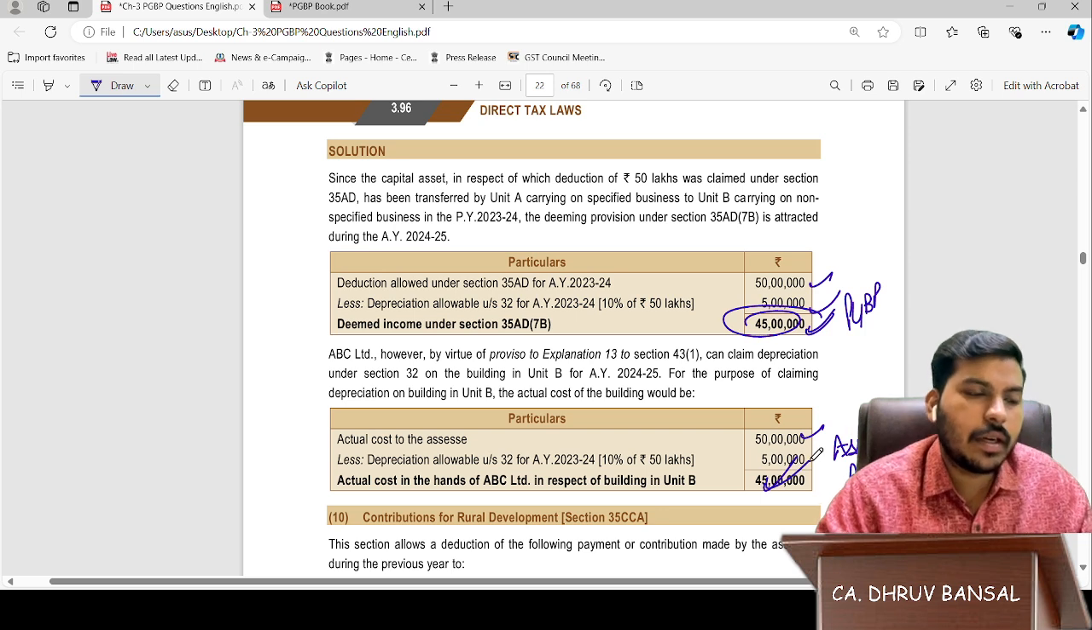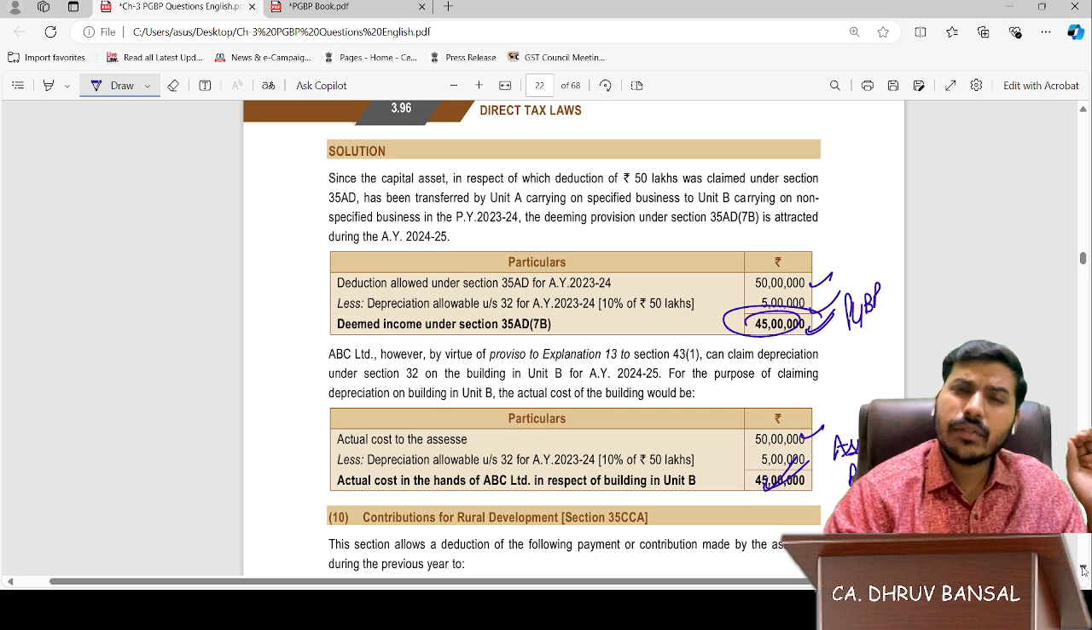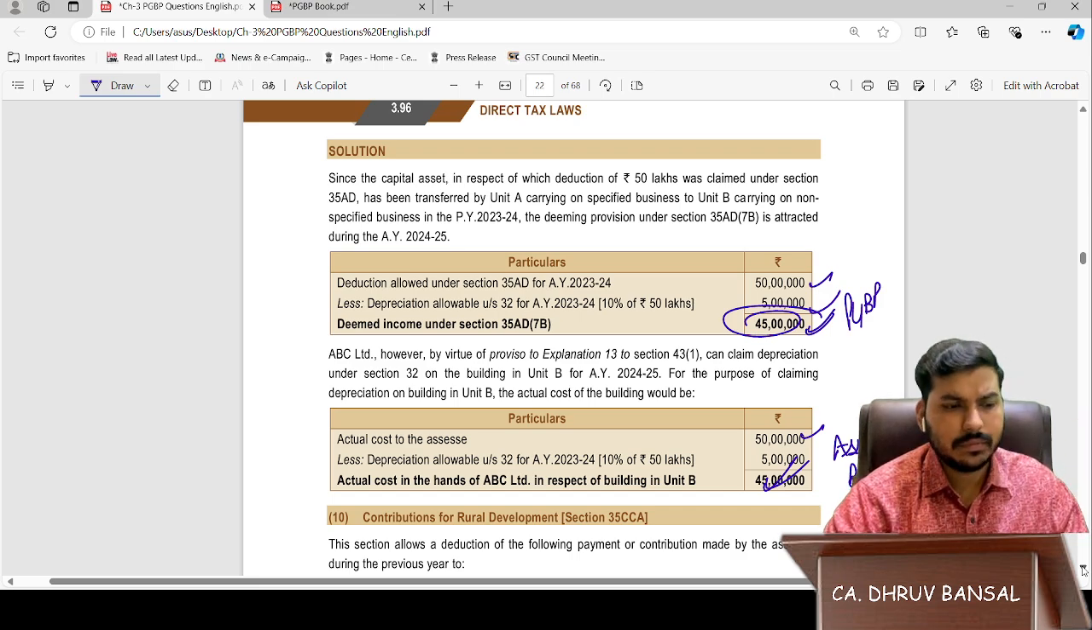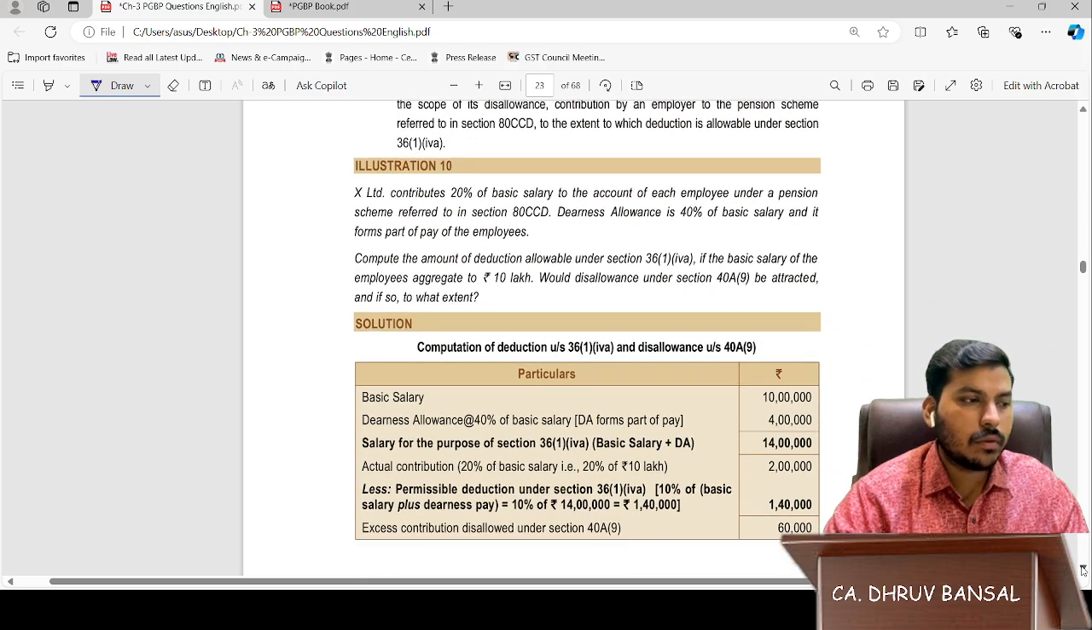Okay, we are getting the point. These are just very simple questions. You can see them once, and after that there is no need to see. This is also a very simple illustration.